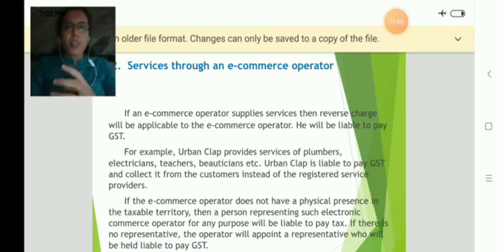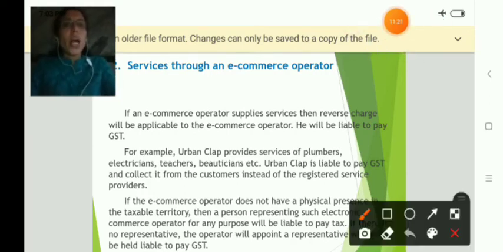what we call apps, right? They run the apps, they provide the platform for linking the customers and the suppliers of services, right? In between, even though they are not the supplier of goods. For example, I have given the example here. Urban Clap provides the service of plumbers.